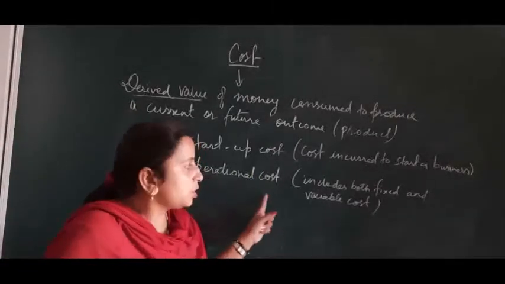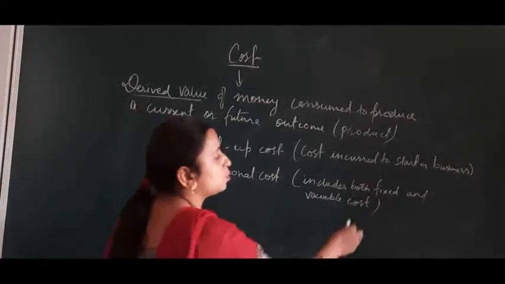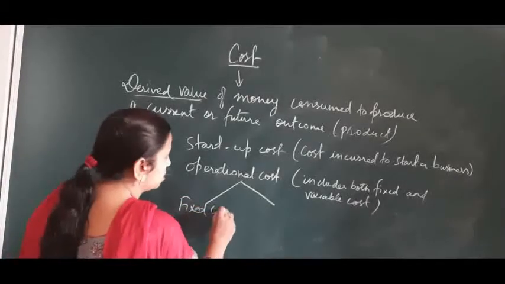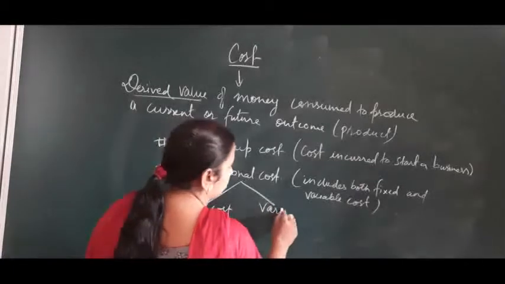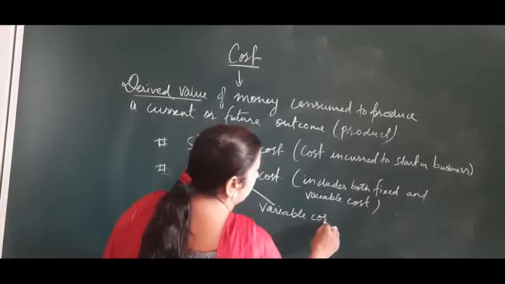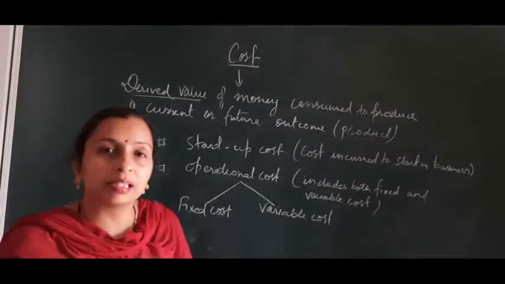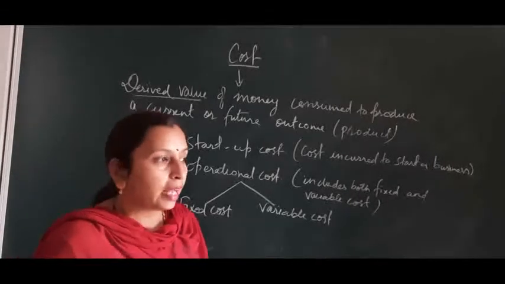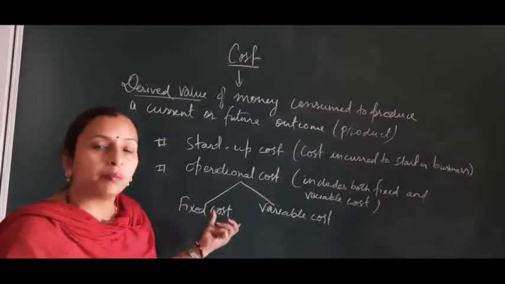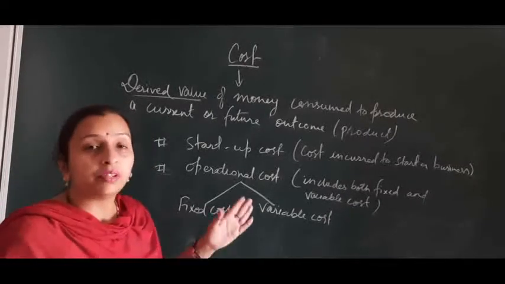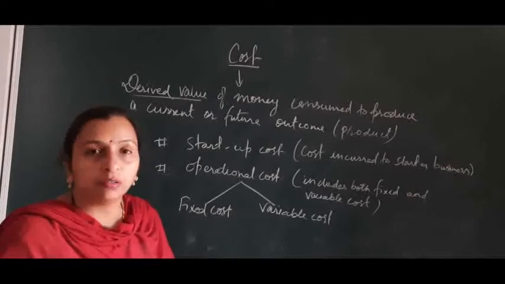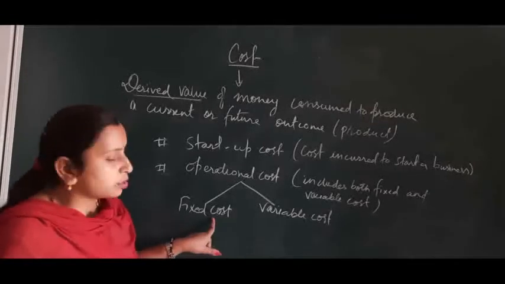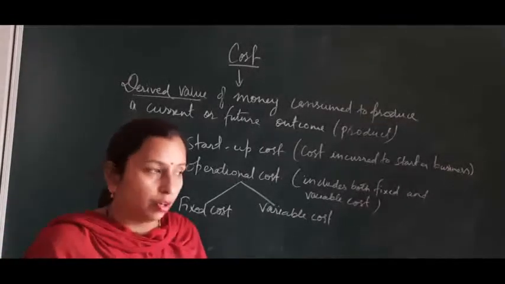Okay. Then we have operational cost. Operational cost includes both fixed and variable cost. That means it has two kinds, that is fixed cost and variable cost. Now fixed cost is that cost which is there irrespective of the level of production. That means if the company has invested in plant and machinery, land and building, irrespective of the level of output, whether the company is manufacturing 1 unit or 100 units, that cost is incurred in the company. So that is fixed cost. That means it never varies with the level of production.